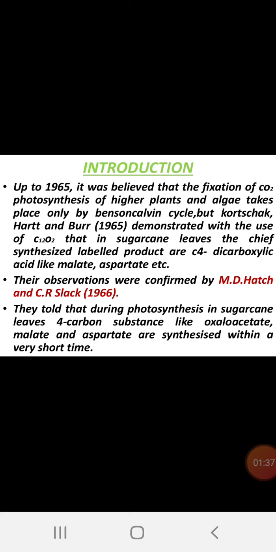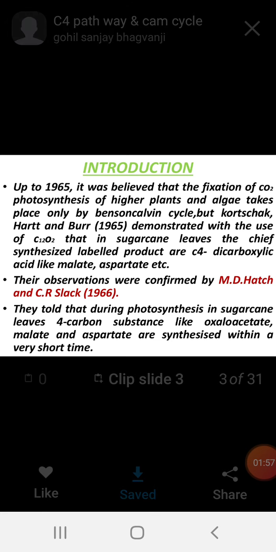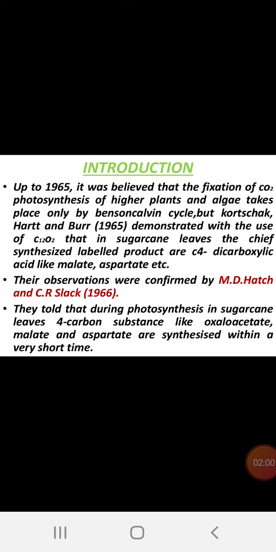But Kortschak, Hart and Burr in 1965 demonstrated with the use of C14O2, a labeled carbon dioxide, that in sugarcane leaves the chief synthesized labeled products are C4 material, that is dicarboxylic acids, malate and aspartate, etc. These dicarboxylic acids, malate and aspartate, are produced during the C4 cycle.